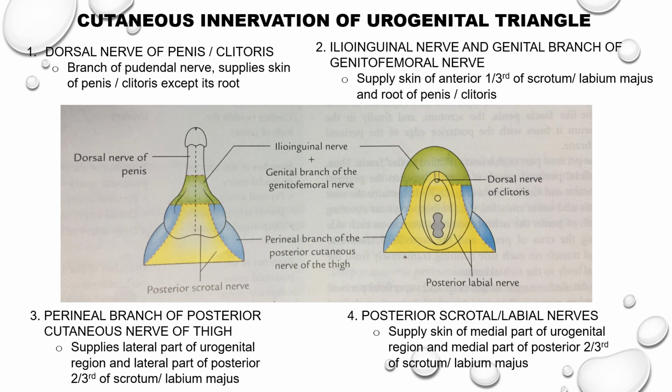In this diagram, the areas supplied by these 4 nerves are shown in different colors. The dorsal nerve of the penis or clitoris is shown in white. The ilioinguinal nerve and the genital branch of the genitofemoral nerve are shown in green. The area supplied by the perineal branch of the posterior cutaneous nerve of the thigh is indicated in blue. The posterior scrotal and labial nerves, the area supplied by these nerves is shown in yellow.